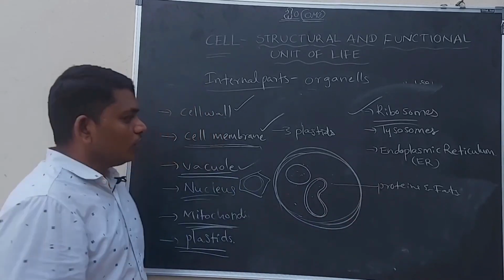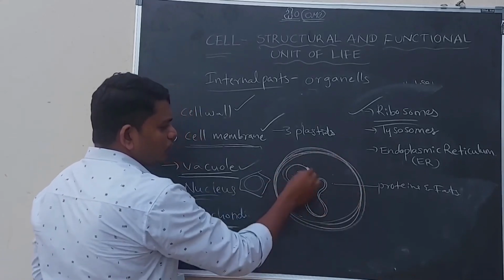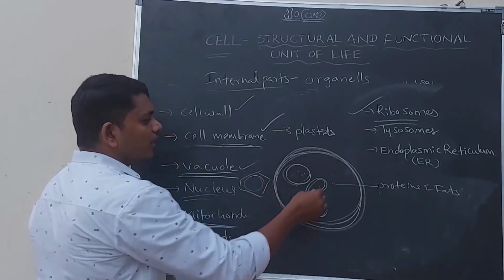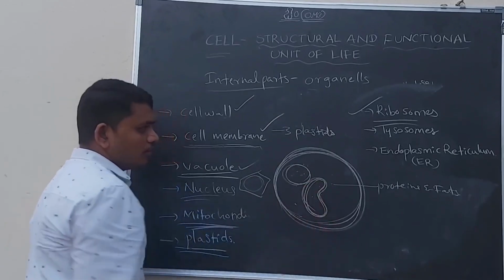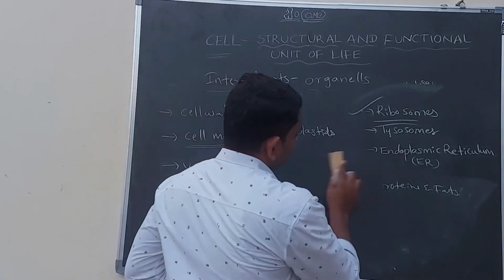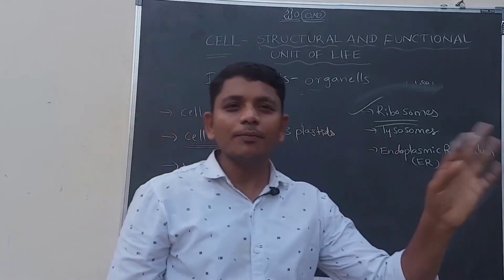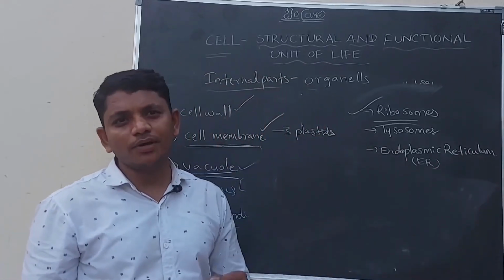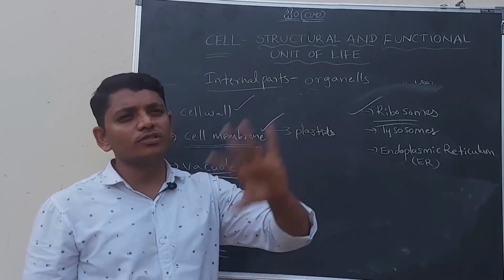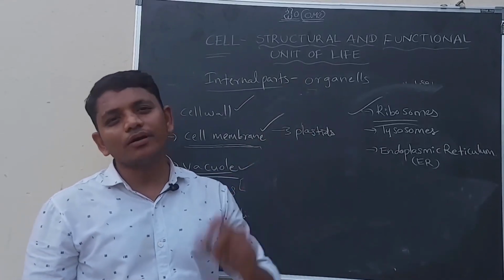These proteins and fats are helping in formation of the cell membrane, nuclear membrane, and all the cellular organelles' outer membranes. Clear? And these ribosomes are sometimes attached to some organelles, sometimes they are free, they freely float in the cell sap. Sometimes they are attached to some organelles.